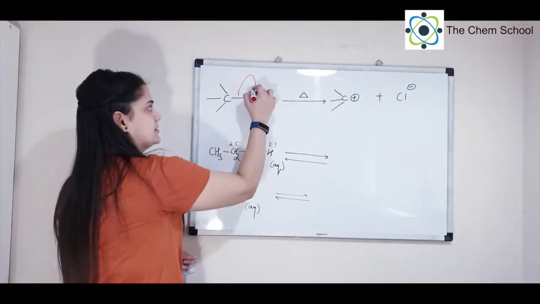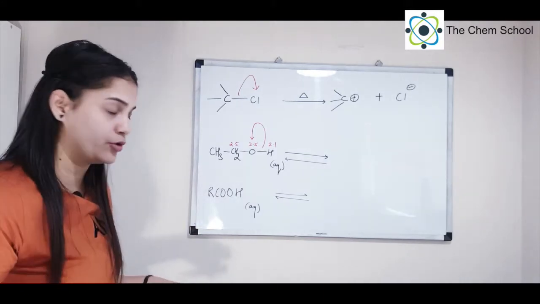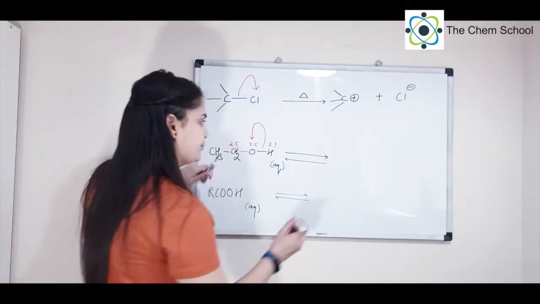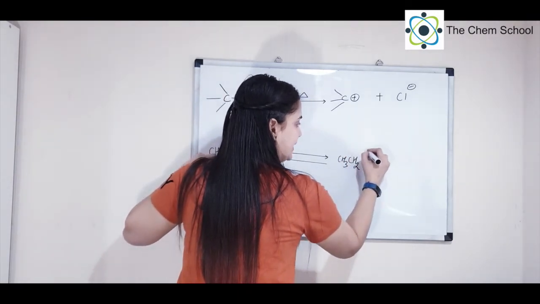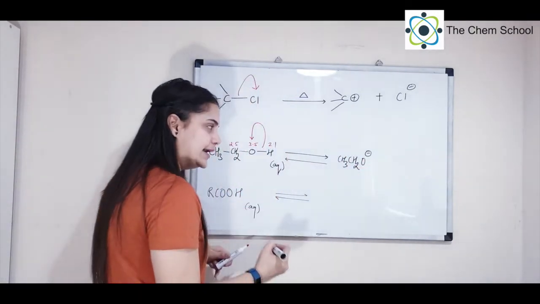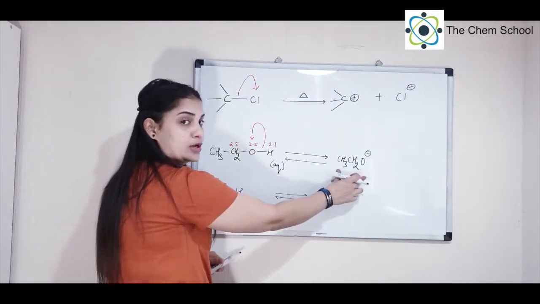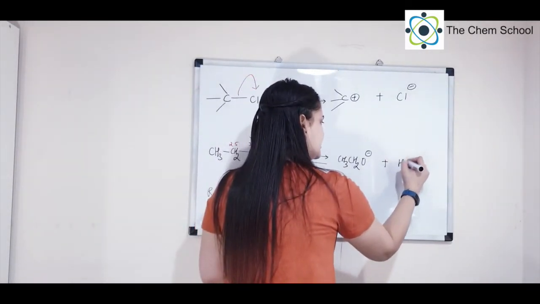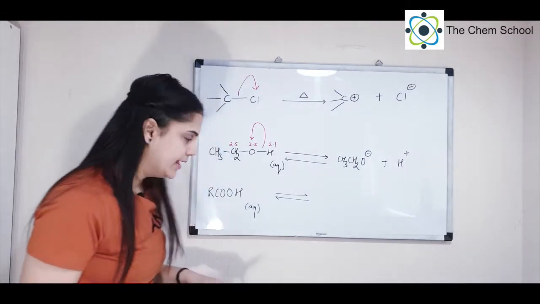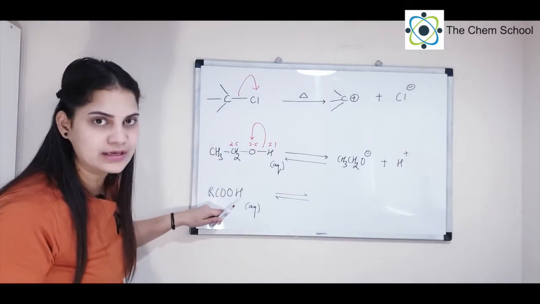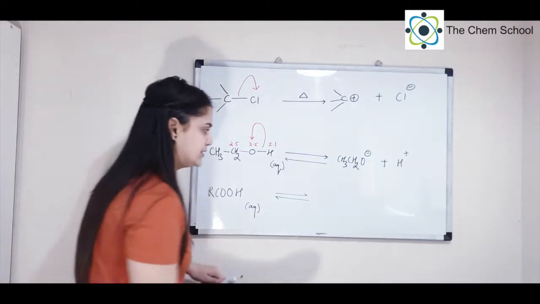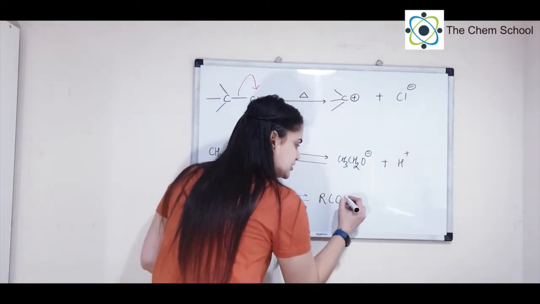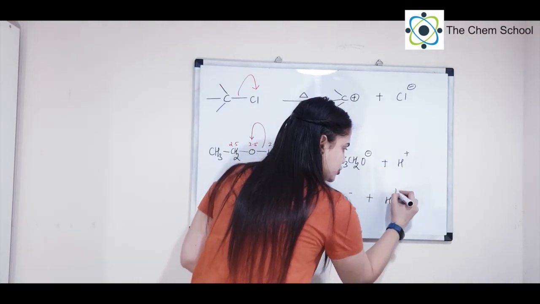Similarly, as in this case, Cl has taken away the electron. So what you get is CH3CH2O minus, and this is called ethoxide anion, and you get a proton, that is H plus. Similarly, in this case, this is a carboxylic acid. Acid will give you H plus in aqueous medium. So just take that. You will get RCOO minus and you will get H plus.